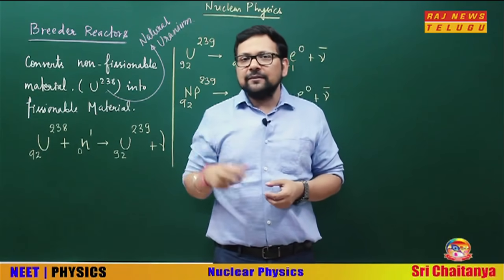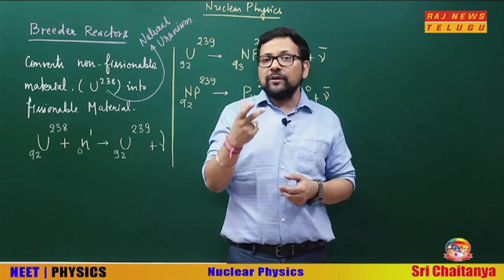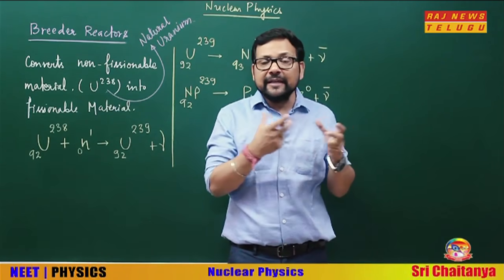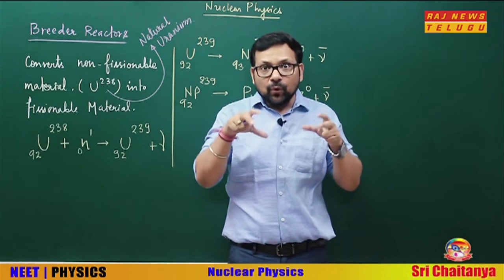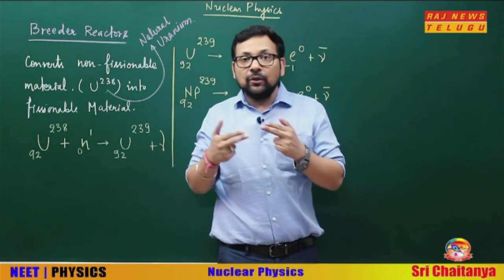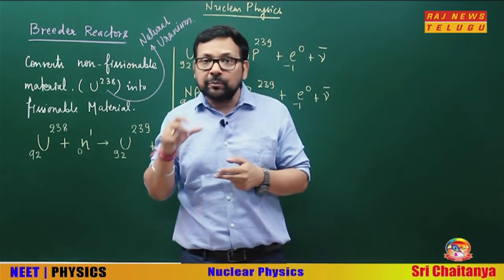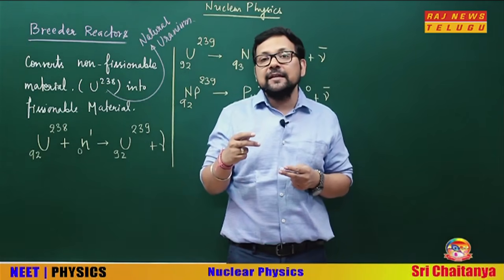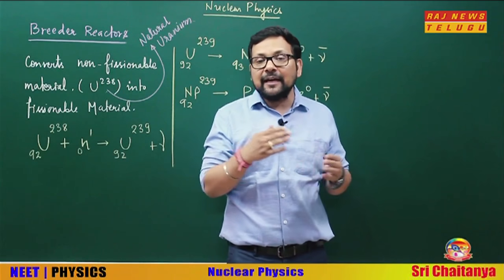In the breeder reactor, what is a breeder? It breeds, it produces more energy than it actually consumes. Non-fissionable to fissionable, it breeds more energy than it actually consumes.